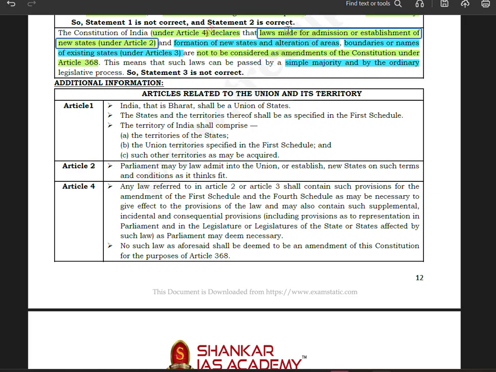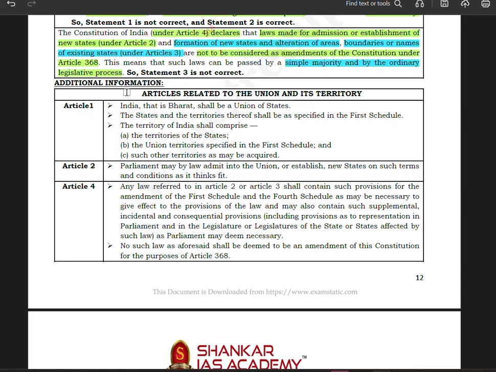You are trying to alter the existing state's boundaries, the name of the state, or make a new state from within the existing states. So Article 4 declares that in both of these cases, this can be done by a simple majority and by an ordinary legislative process, not through a Constitution Amendment Act under Article 368.